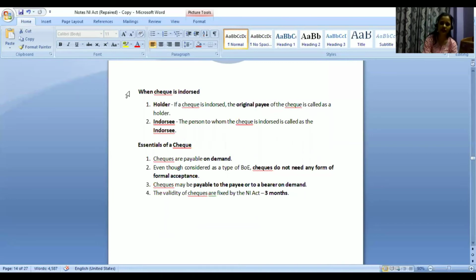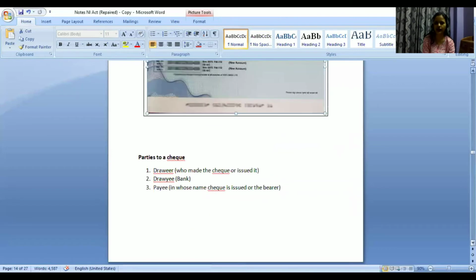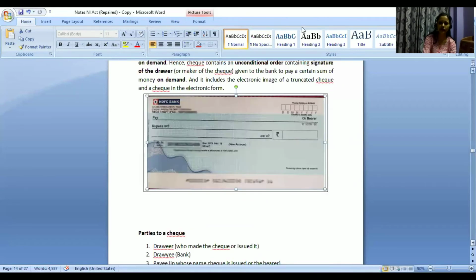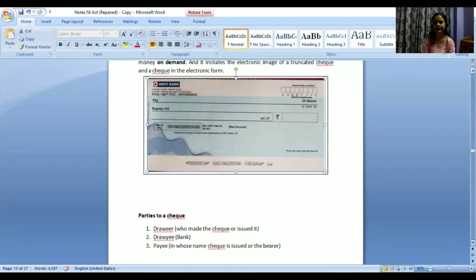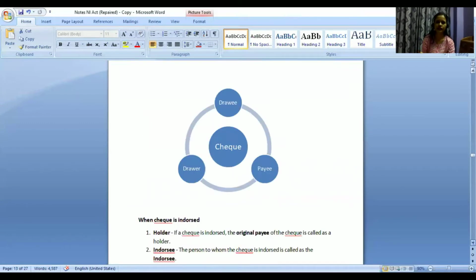So when a check is endorsed, if you have issued a check to me, okay? Take for example, you have an account in HDFC Bank and this is a check where you have written my name over here. So you have written Meenakshi over here, some amount, you have put your signature, date, and everything. In that case, I have the option of negotiating it, right?